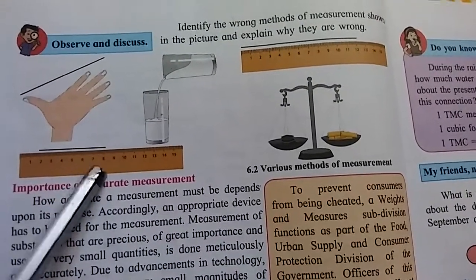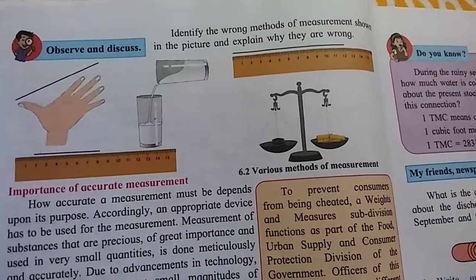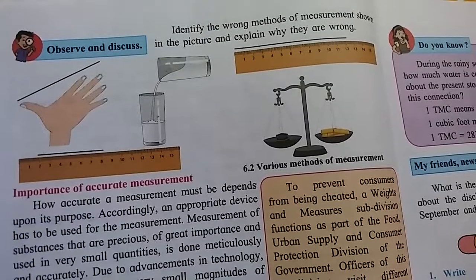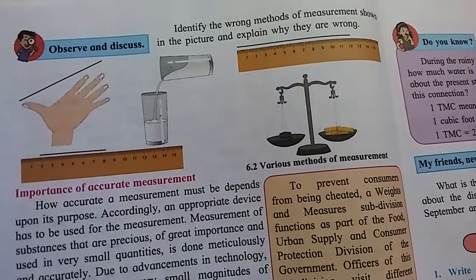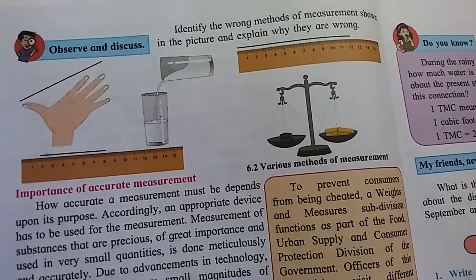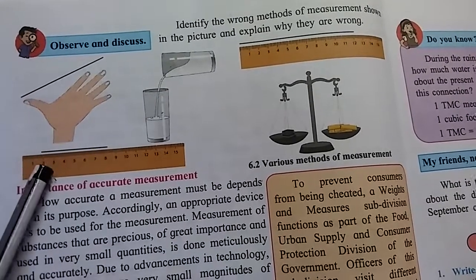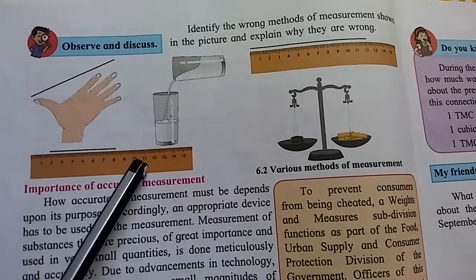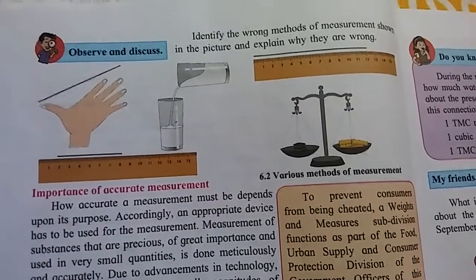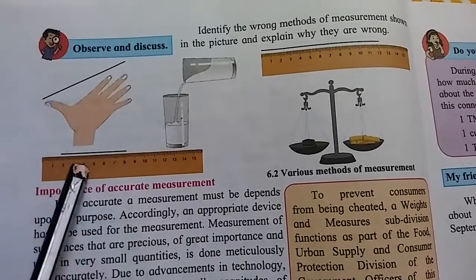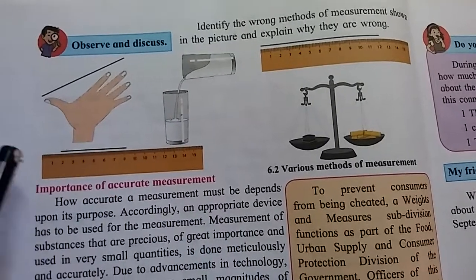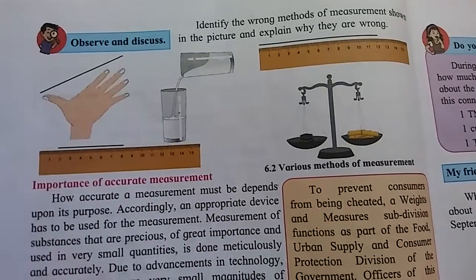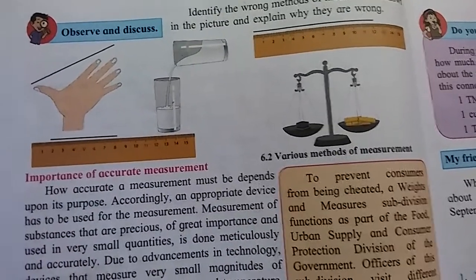Second is the scale. Measuring length using a ruler is correct, as a ruler is a standard unit of measurement and invariable. Now see, here we are using a ruler or scale for finding the length. This is correct. This method is correct. Use a scale to measure the length.